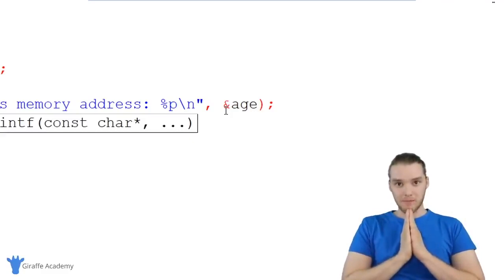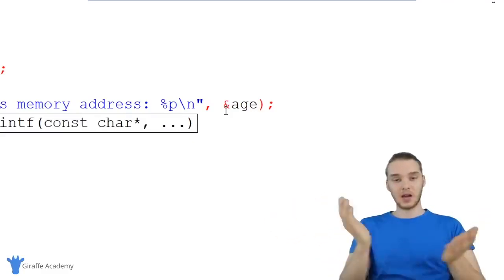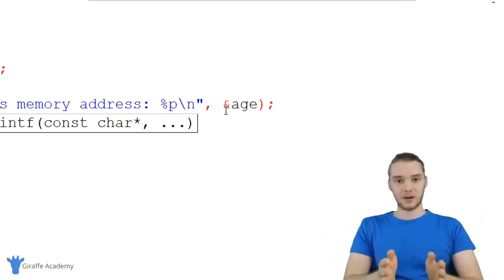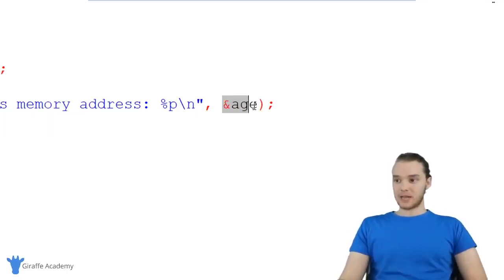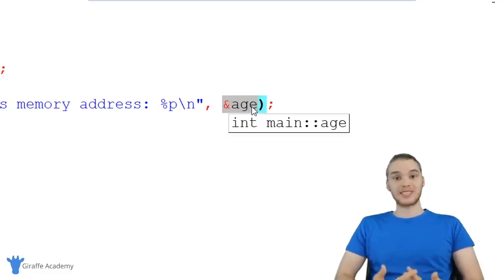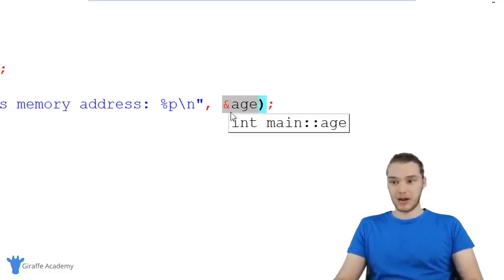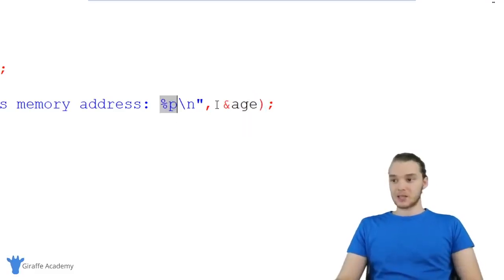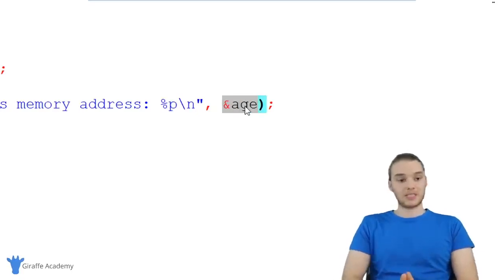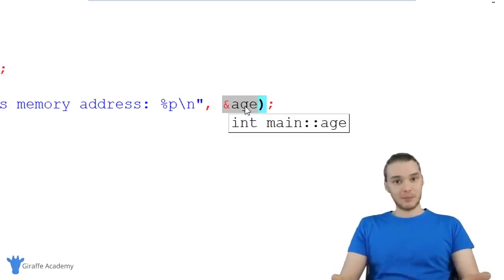Pointers are memory addresses. That's what they are. It's a type of data. A pointer is a type of data in our program, and it's a memory address, right? When I use this ampersand and I type out the name of a variable, this is giving me the memory address, right? I'm able to print out the memory address. So really, this is a pointer. This is a type of data in our program that is a memory address.